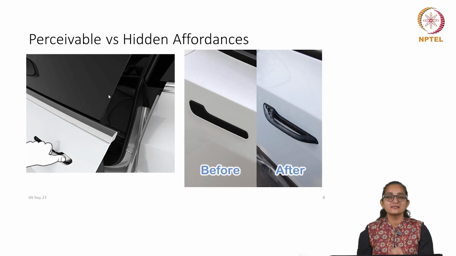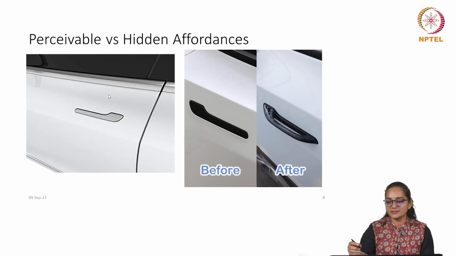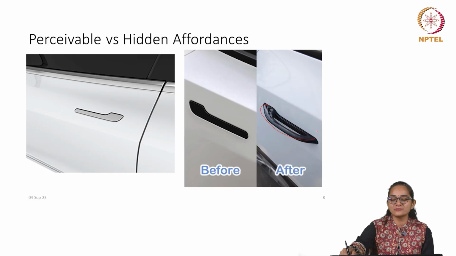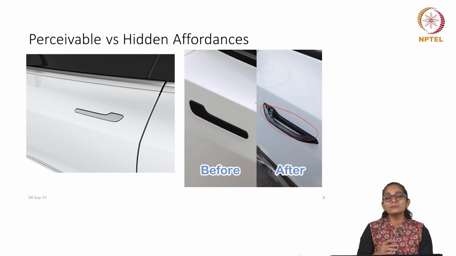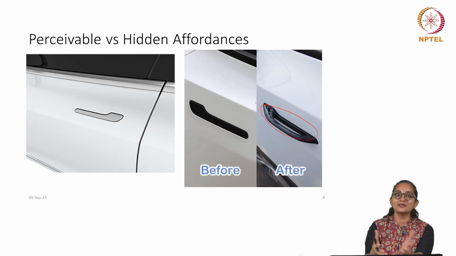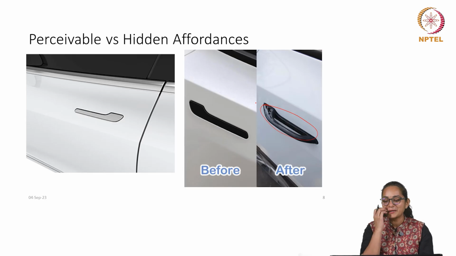And then for a very expensive car, there are these 200 rupee handles which are available on Amazon, just to change it from a hidden to a perceivable affordance. It is funny that you buy a premium car and then you put these plastic handles just to make the hidden affordance into a perceived affordance. Otherwise, people are not able to understand how to interact with it.